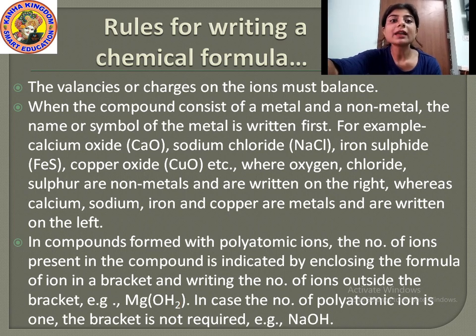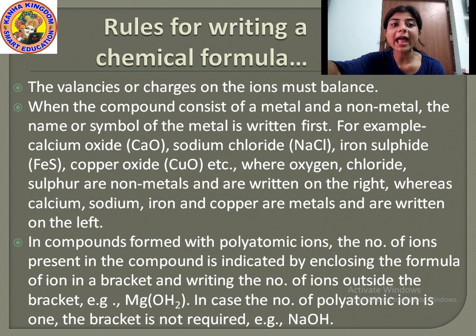In case the number of polyatomic ions is 1, Mg, that is magnesium hydroxide. Magnesium hydroxide means Mg is written first and then the OH is written in the bracket. Yes or no? Because it consists of the polyatomic ion, that is why OH is written in the bracket with 2 outside.